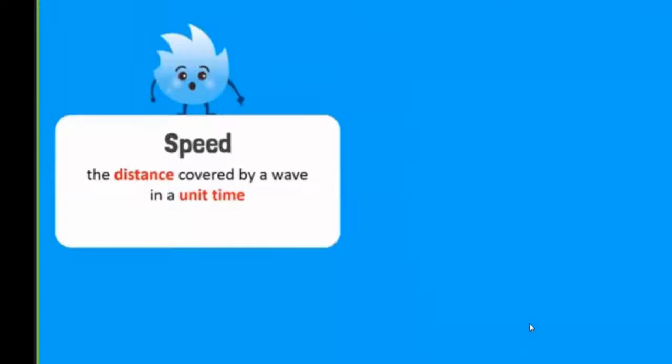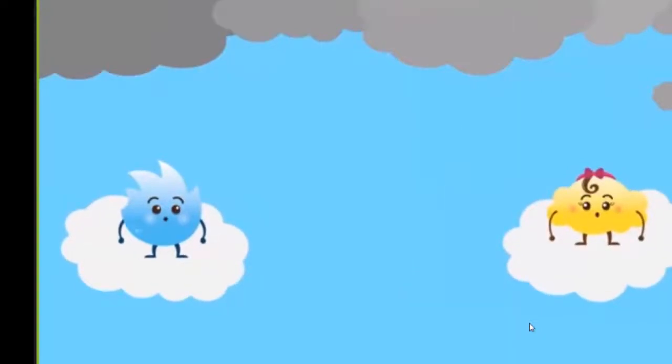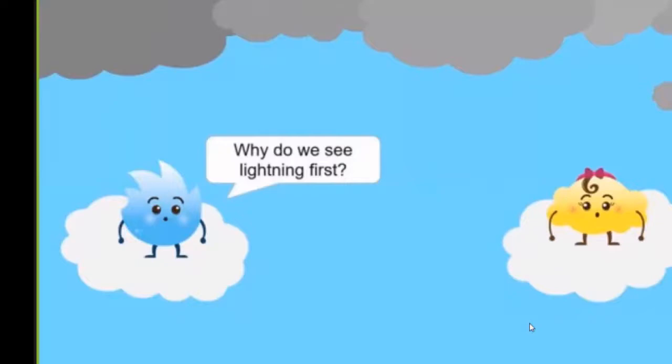Lastly, let's discuss speed. The distance covered by a wave in a unit time is called its speed. Speed is measured in meters per second. Imagine seeing a flash of lightning and hearing the thunder of clouds. First, we will see the flash of lightning, and a few seconds later, we will hear thunder. But why do we see lightning first?